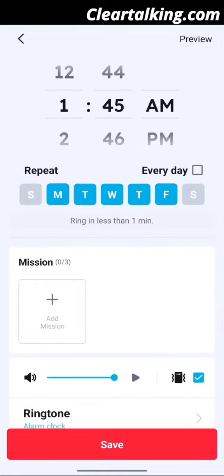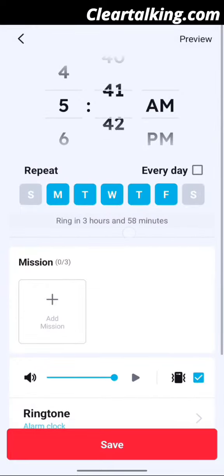Set up the time at which you want to wake up in the morning. For example, I want to wake up at 5:30 a.m. in the morning.